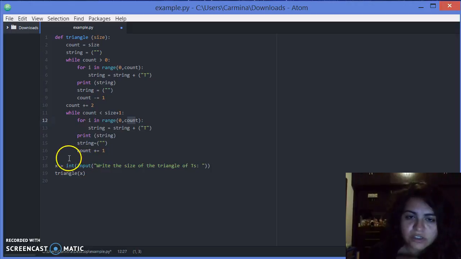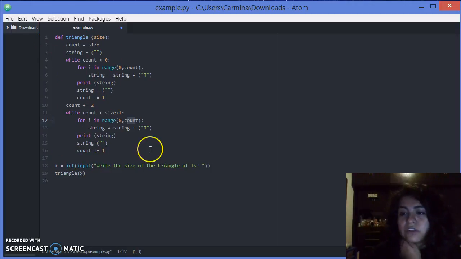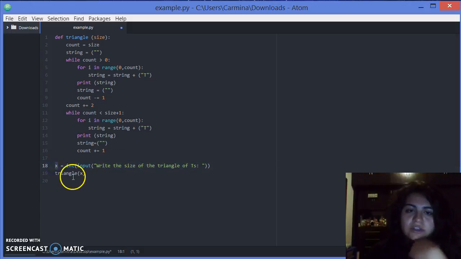And here we can see it's the end of the function, so that's what the functions do. But it still doesn't get to work. We are not calling it yet. So we see here that this variable, it's an integer, okay, but it's an input, so it asks: write the size of the triangle of teeth you want. That's what's shown to the user, and you receive a value from that. Then it's transformed to an integer, so that's what this means, and it's stored in this variable. And then we can see we're calling this function.